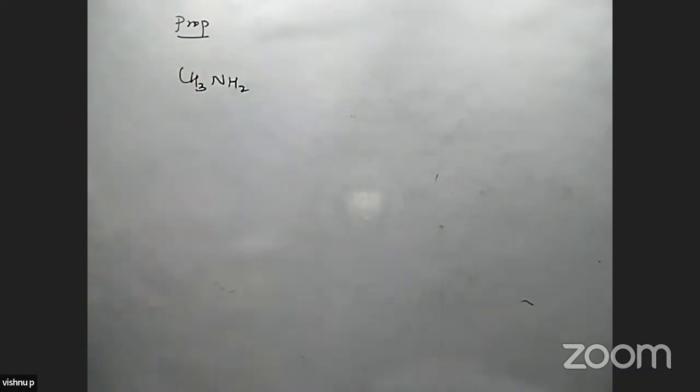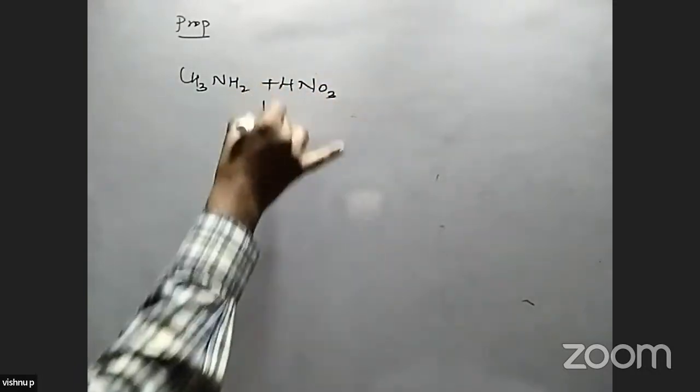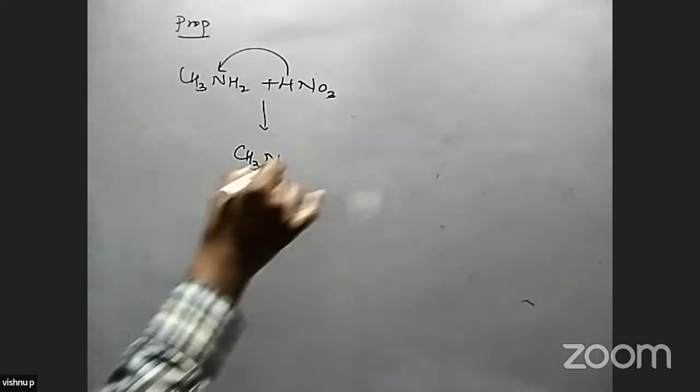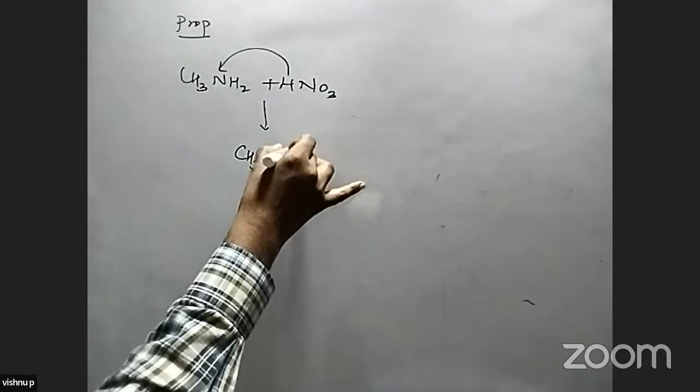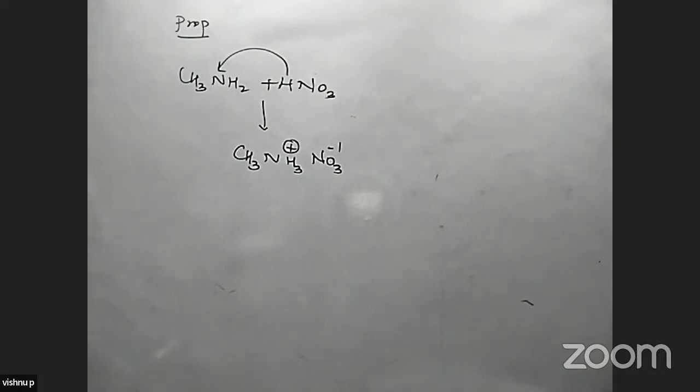Next is properties of amines. Amines are basic in nature. When amines are treated with strong acids like nitric acid or sulfuric acid, H is added to the nitrogen, where lone pair electrons are present, and we get NH3 plus NO3 minus. So salts are formed in this reaction. Primary, secondary or tertiary amines are involved in this reaction.